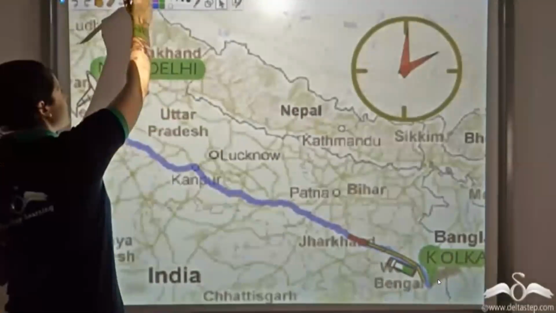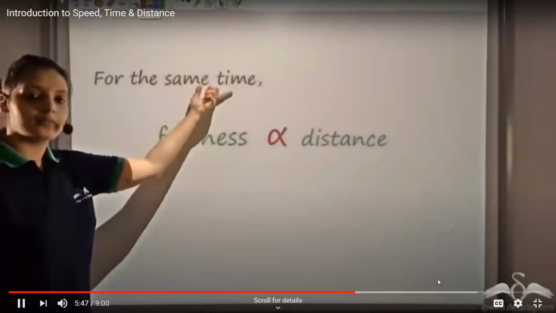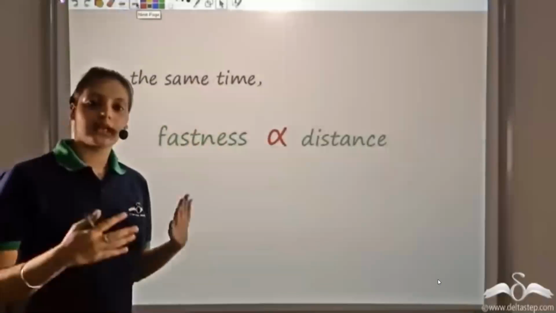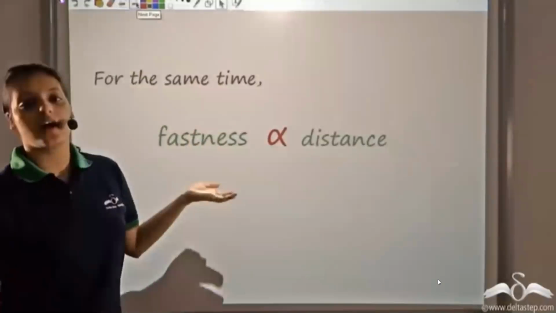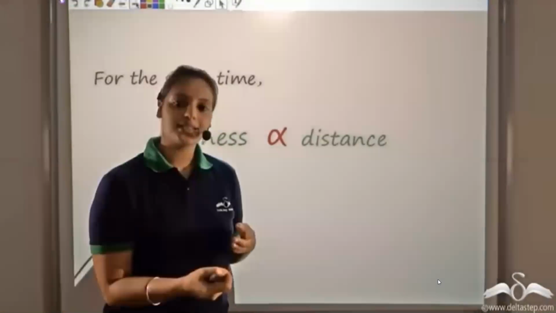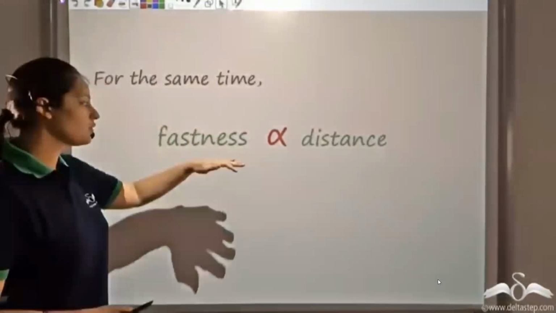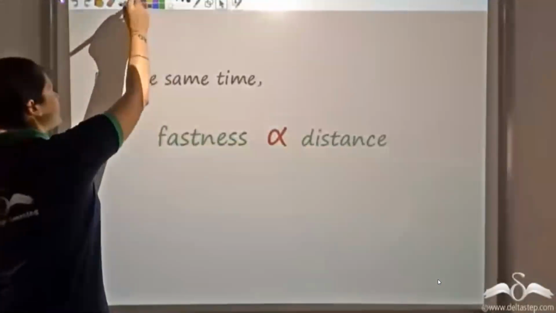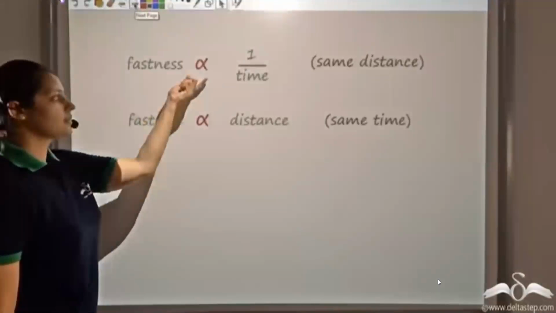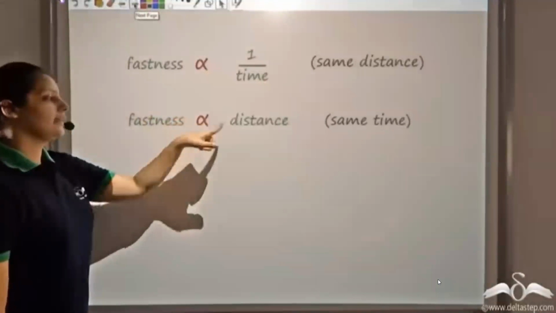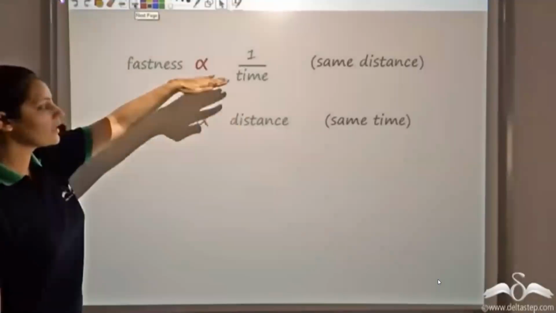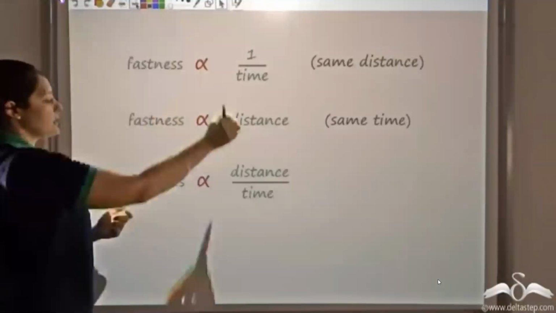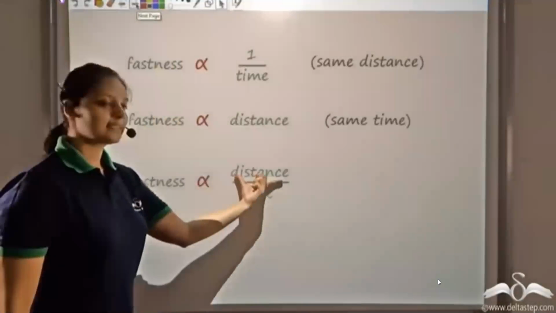So what I get is, for the same time, fastness directly depends on the distance. The more distance covered, the faster it is, or the less distance covered, the less fast it is. So fastness depends directly on distance covered. So I get two things. Fastness inversely depends on time and directly depends on distance. So I can combine these two. Combining these two, I can say that fastness depends on distance by time.